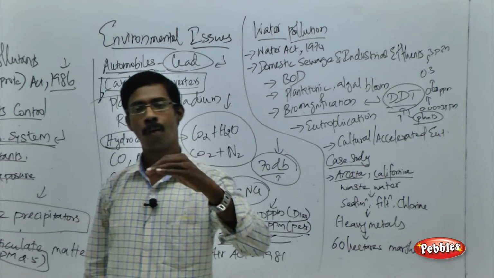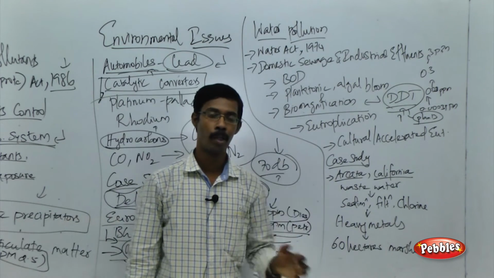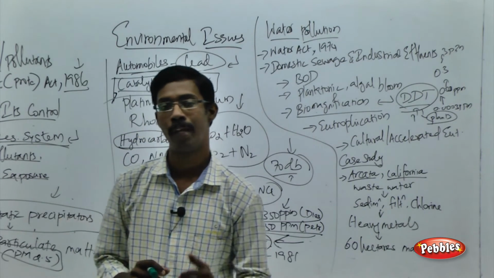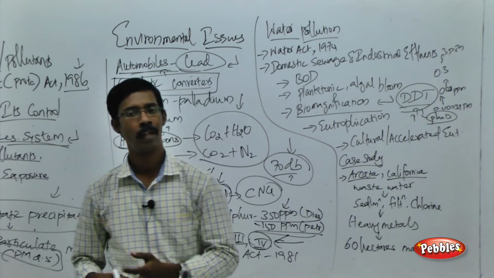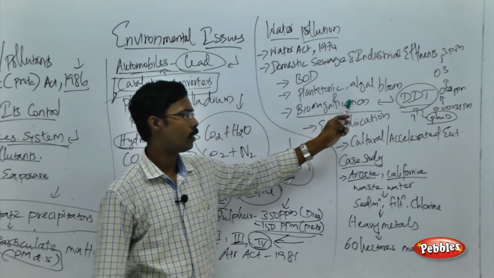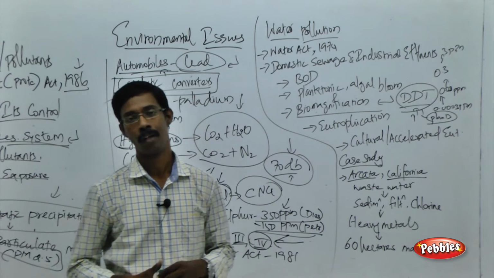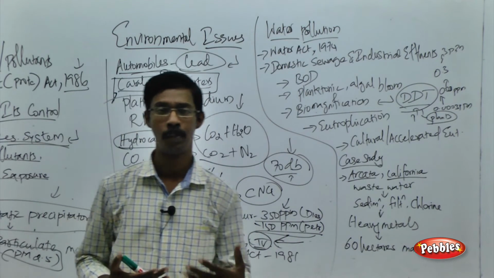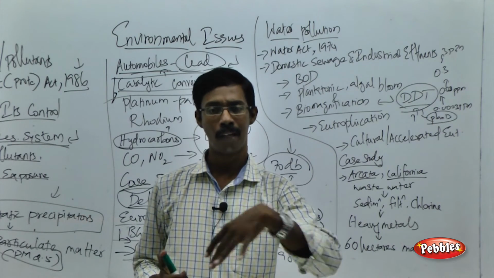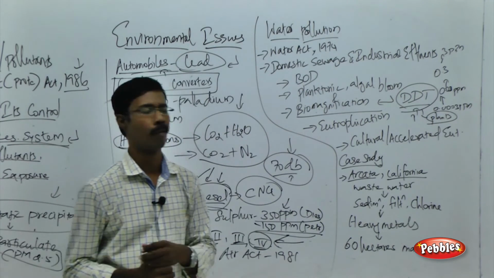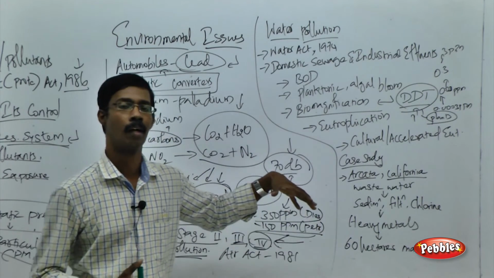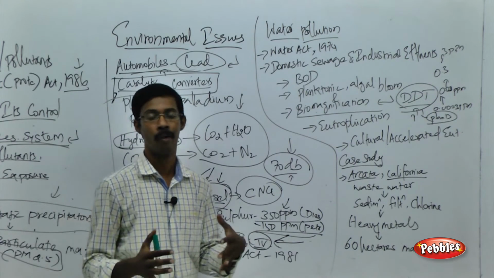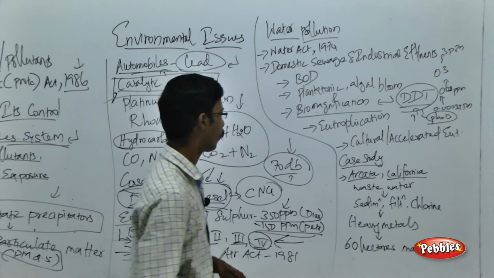Biomagnification refers to the process in which, at various biological trophic levels, a particular harmful substance is magnified because the organisms at that level cannot metabolize or digest the substance. And this is the major reason behind the pesticide contamination we are having today. We are eating the contaminated food, and it is being magnified at our level, the human level. We are the tertiary consumers, at the carnivore level, and we are actually receiving the magnified version of the particular contaminant. This is what you have to remember.